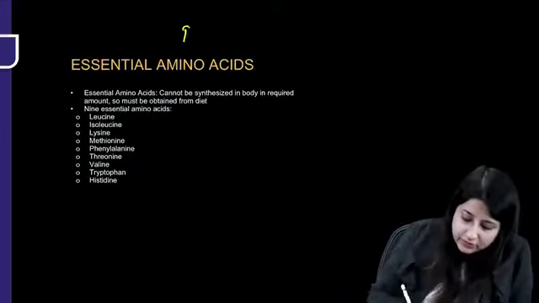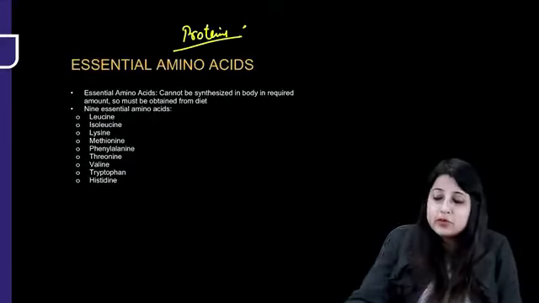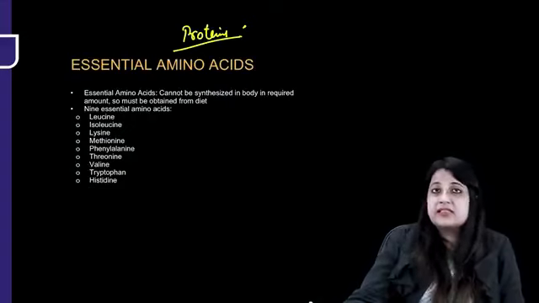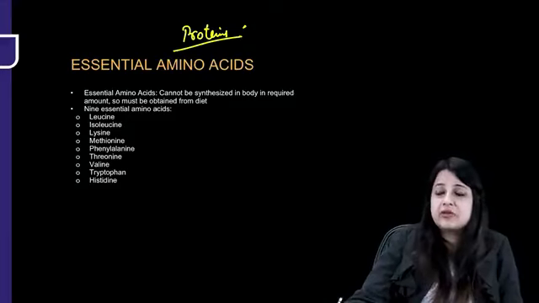Okay, now let us quickly talk about some important points from proteins which come as questions. So proteins, you all know, are made up of amino acids. And in amino acids, the important question is: name the essential amino acids. Now, what are essential amino acids?